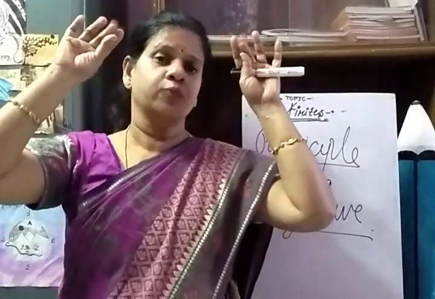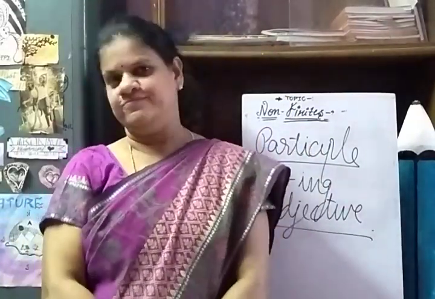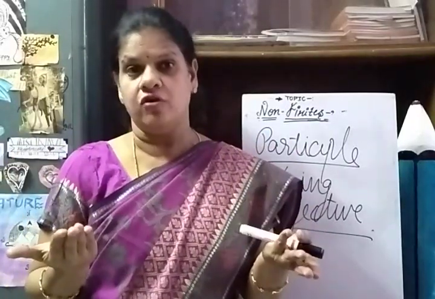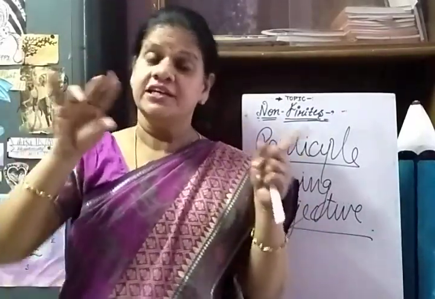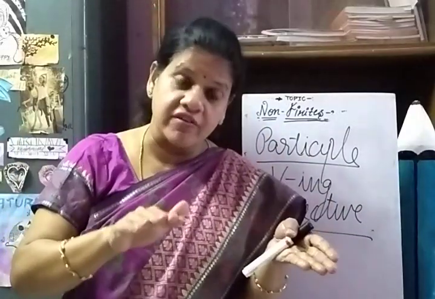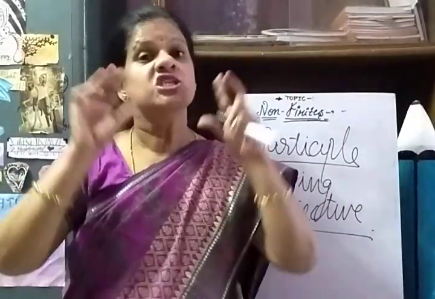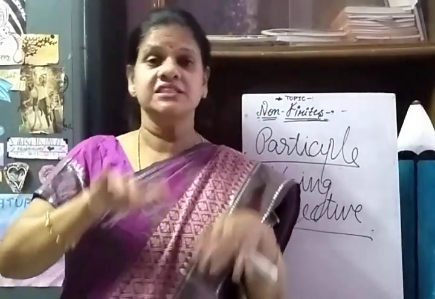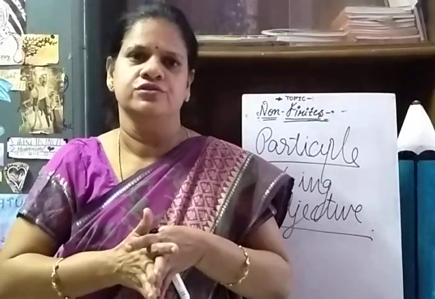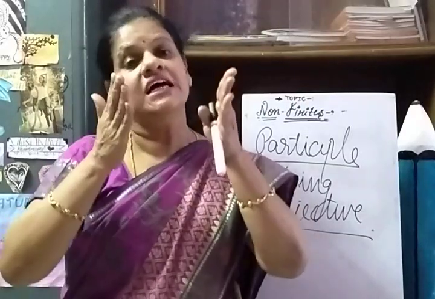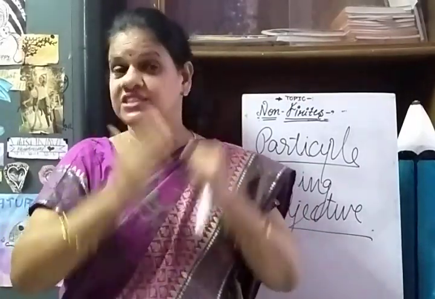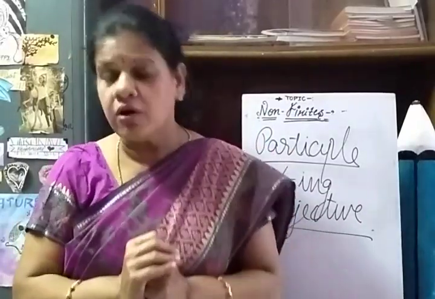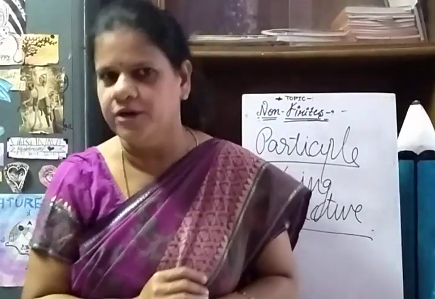If I am telling you twinkling star. Twinkling star, it is an ing form, right? Here stars are being described by the ing verb. Twinkling is a verb, but here, along with the stars, it is acting as an adjective. This is considered a describing word. So it is a participle, a non-finite, non-functional verb.